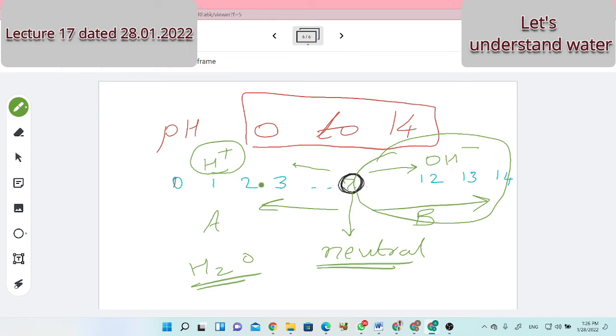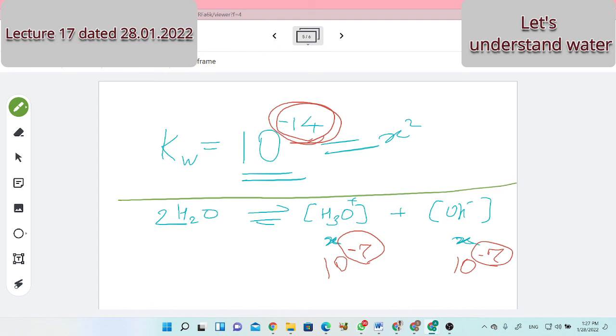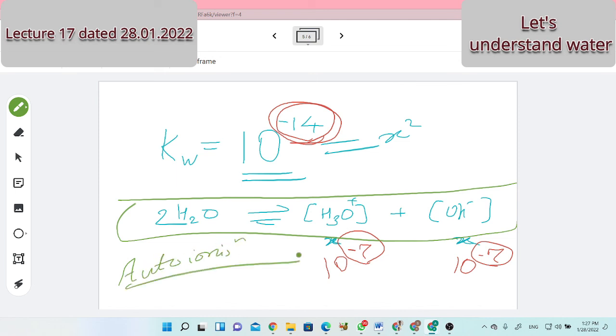In case of acid, H plus ions are there. It doesn't mean OH minus ions are not there. It is an interesting concept of equilibrium, and that equilibrium reaction is this one. It is a dissociation reaction, an ionization reaction. It is called autoionization or self-ionization reaction. And the self-ionization reaction is very important to understand the chemistry of water and chemistry within water.